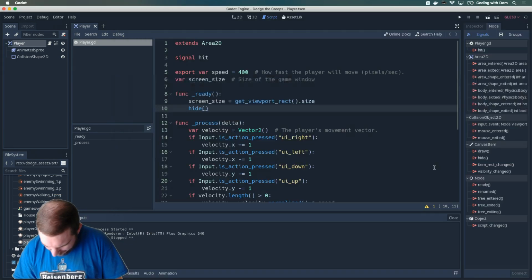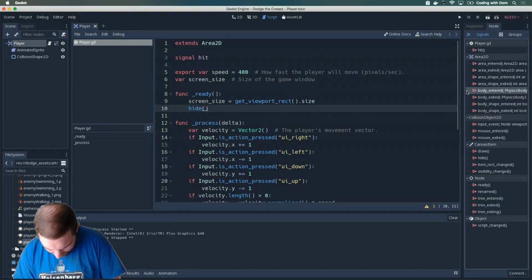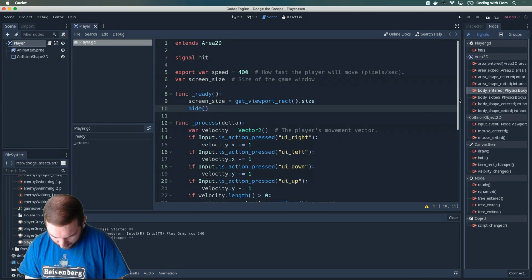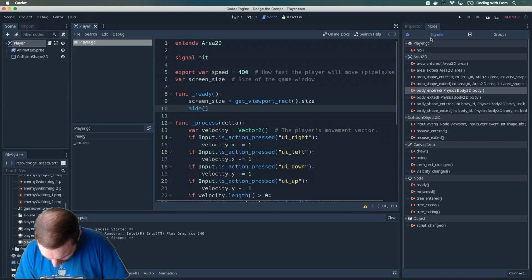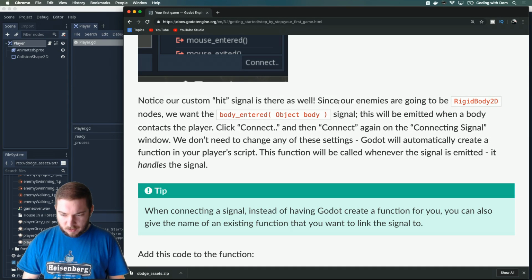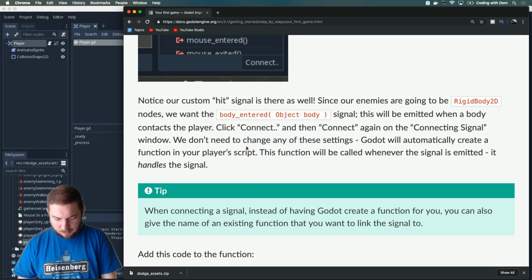So body entered. Yes, and it is there as well. What? I'm not understanding. Signals hit. Oh, our custom hit thing. Okay, yeah, that's there as well. Since our enemies are going to be RigidBody2D nodes, we want the body_entered(body) signal. This will be emitted when a body contacts the player. Click connect, and then connect again on the connecting signal window.